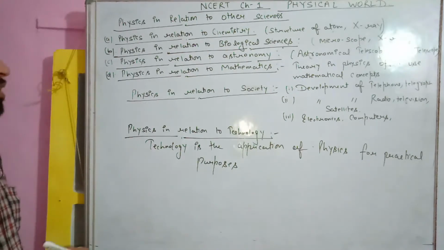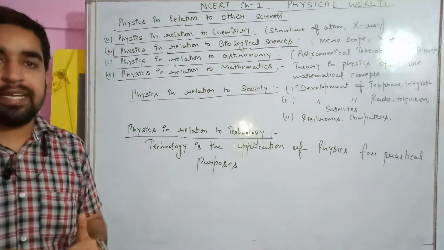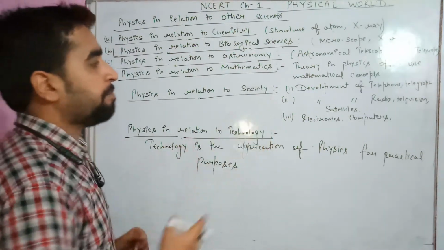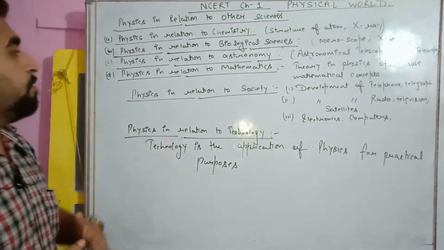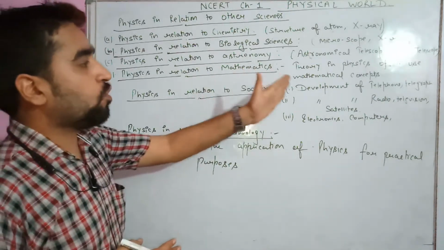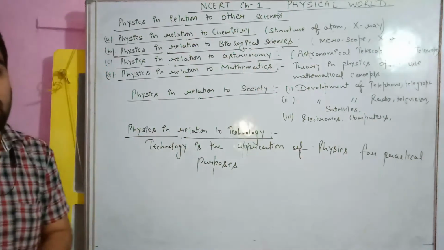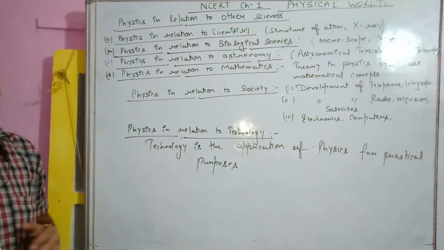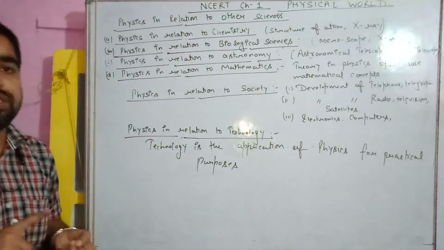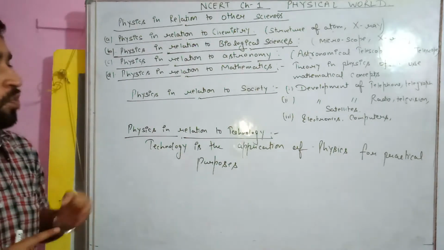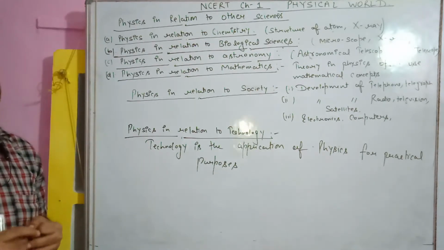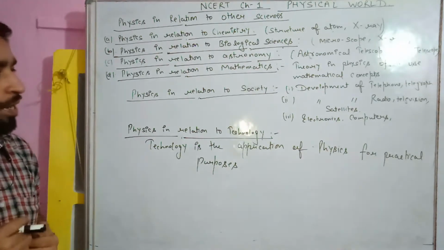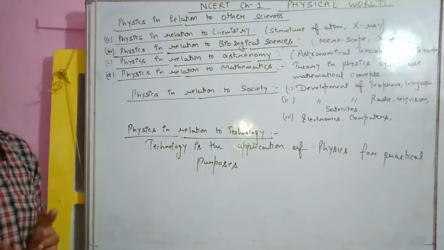Physics in relation to astronomy. In astronomical science, we are helping with the astronomical telescope and radio telescope. If you want to study stars, if you want to study the moon, what is required? An astronomical telescope, so that you can magnify it and see clearly the actual picture of it. The radio telescope is also helping.